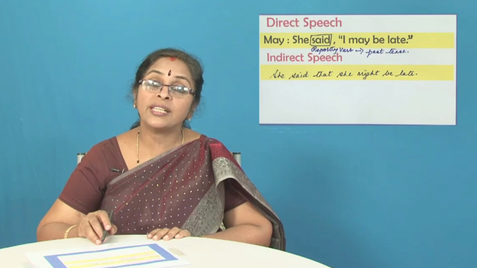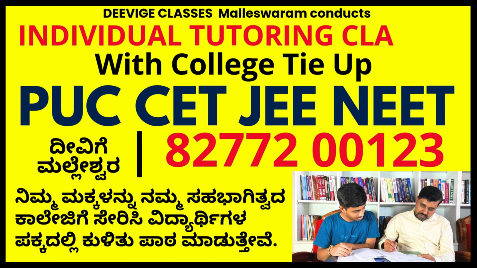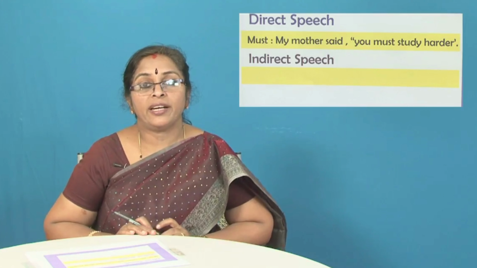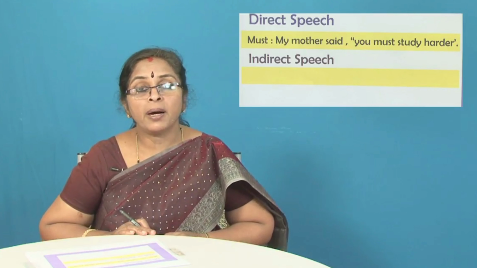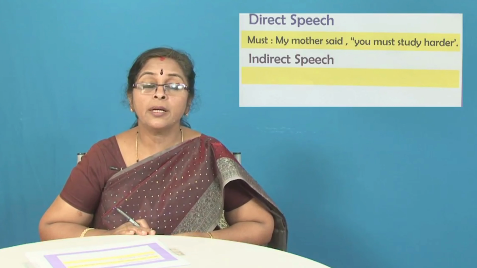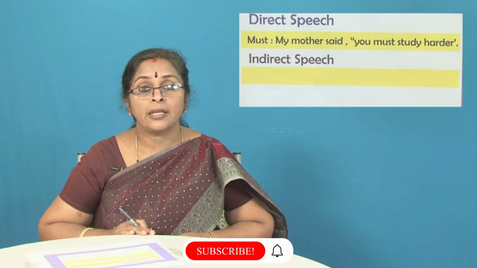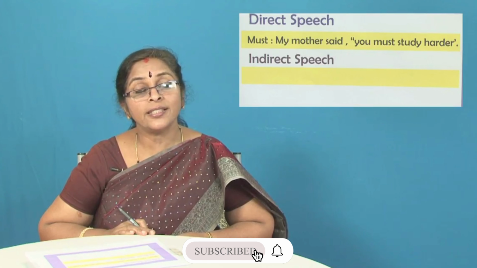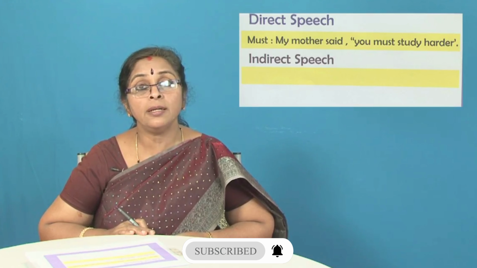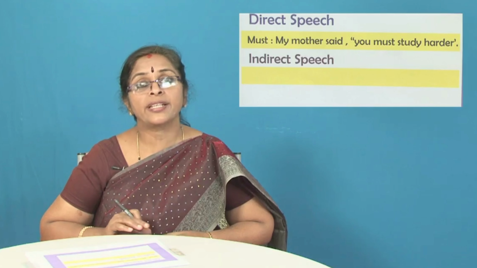Let's move on to the next example. The next example that we have in the direct speech is, my mother said, you must study harder. I repeat, my mother said, you must study harder. And please, we have already learnt that the sentence must begin with a capital letter. There is a small letter here. Change the small u to capital U.